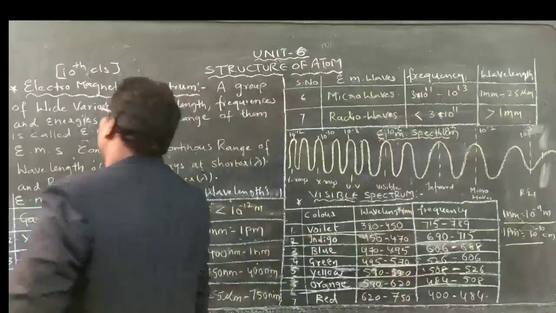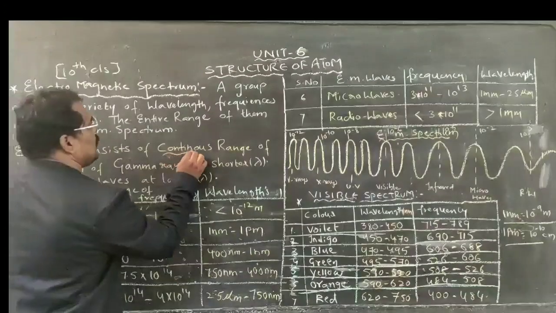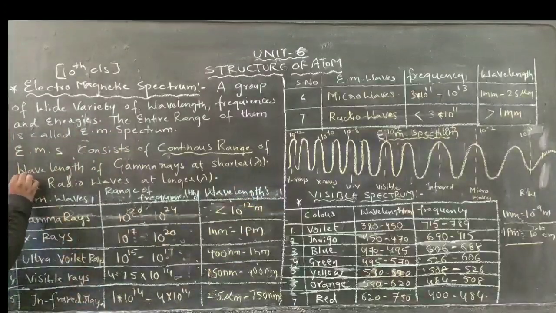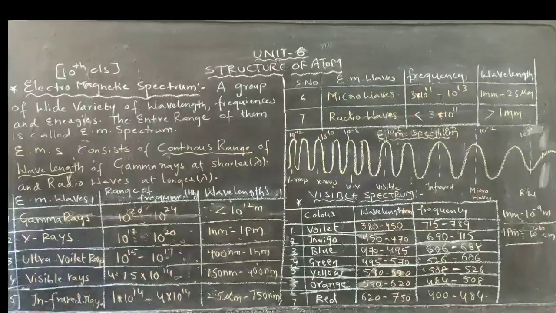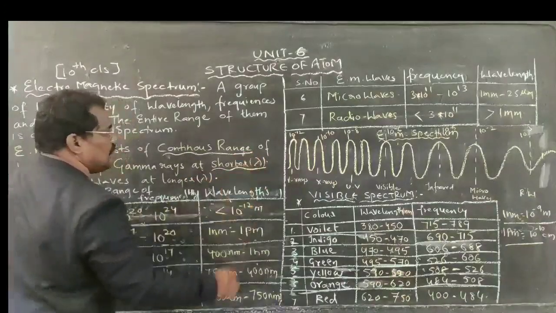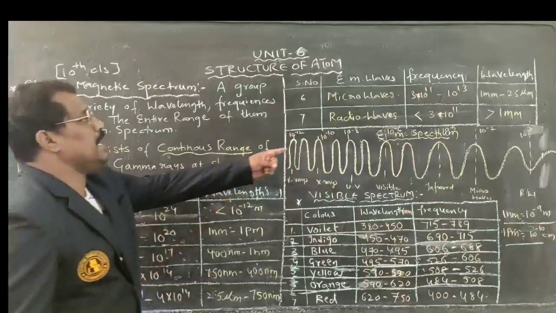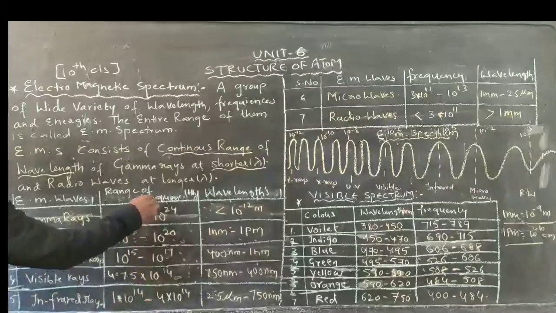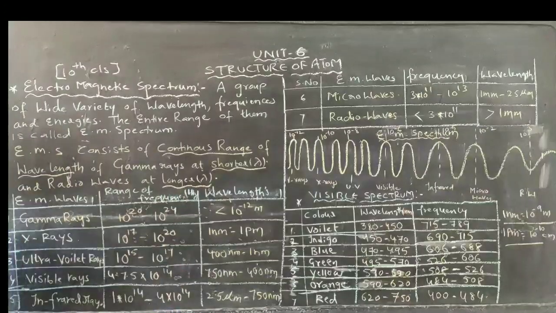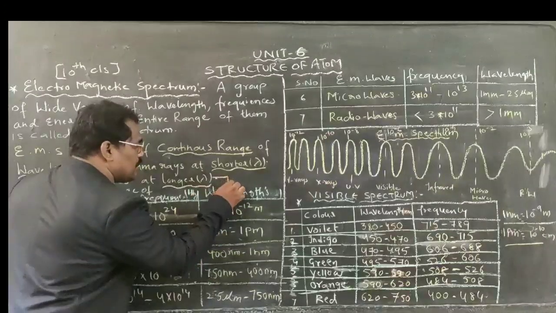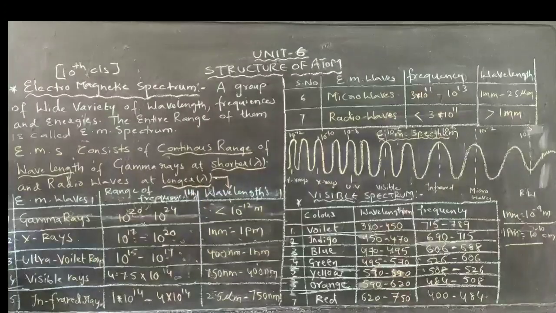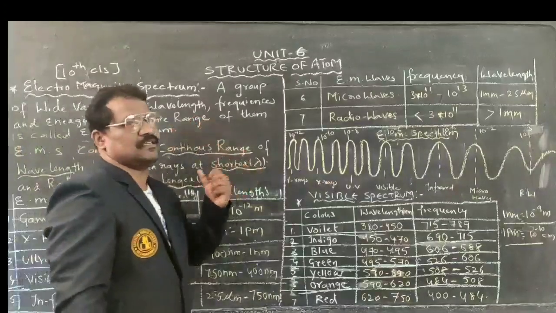This electromagnetic spectrum consists of a continuous range of wavelengths, from gamma rays to radio waves. I have taken only 7 electromagnetic waves. Among them, gamma rays have the shortest wavelength, whereas radio waves, which exist at the end, have the longer wavelength. The symbol lambda represents wavelength. That is the concept of the spectrum.